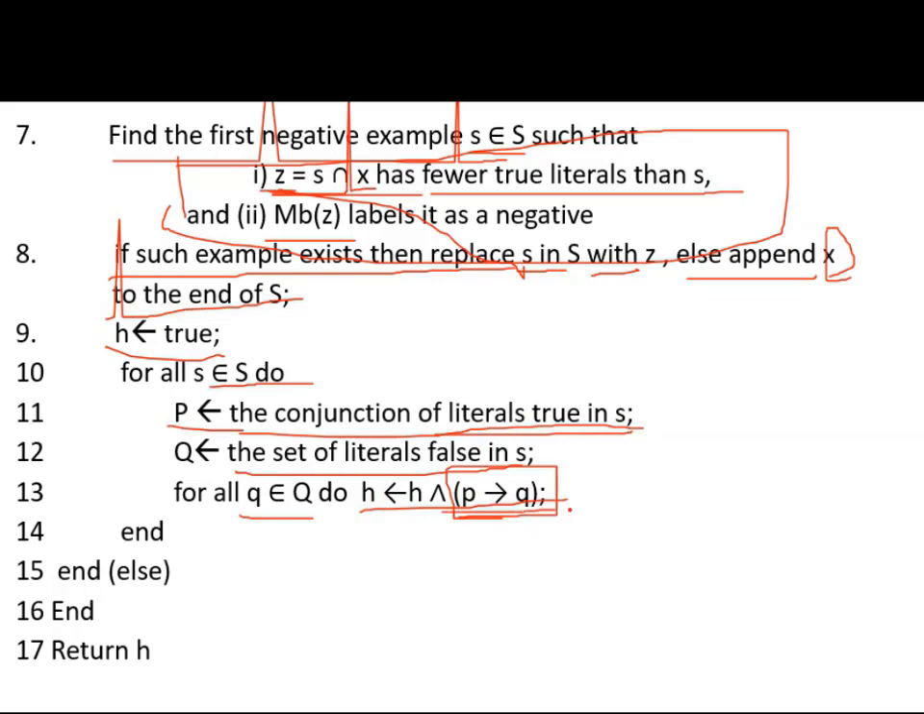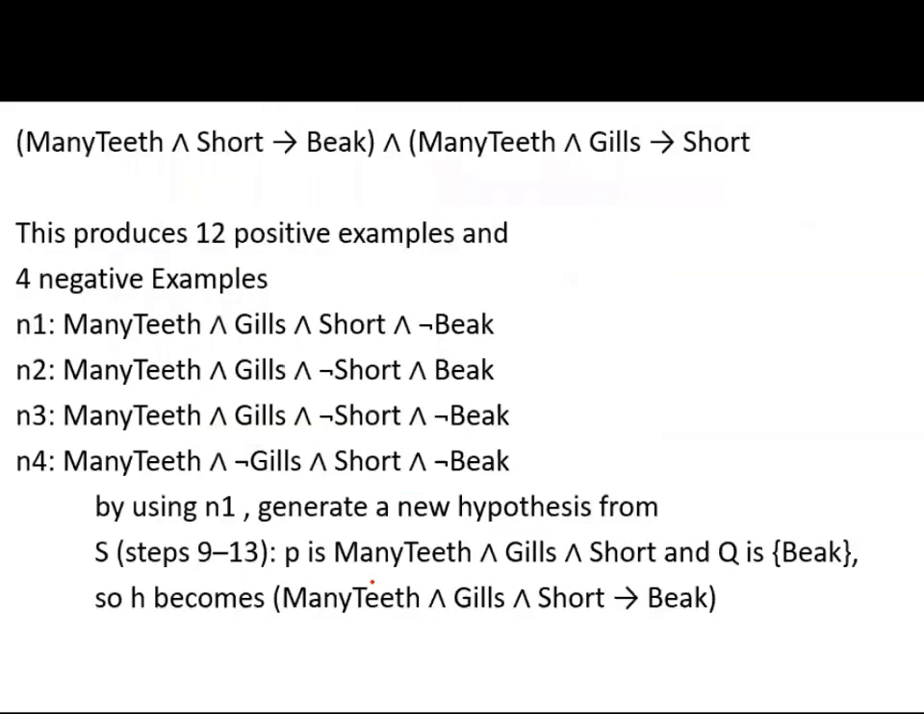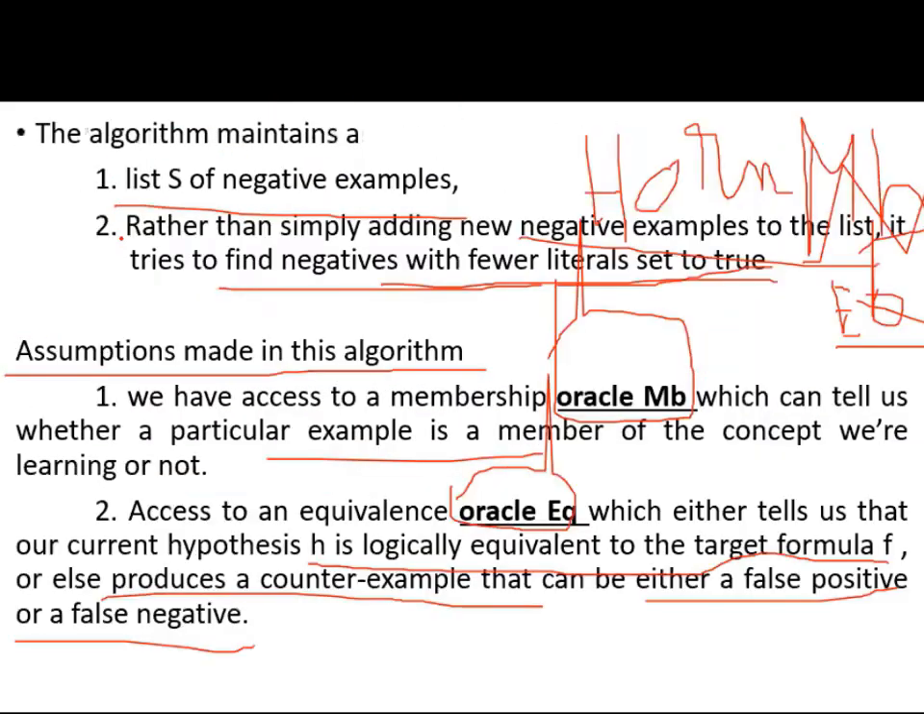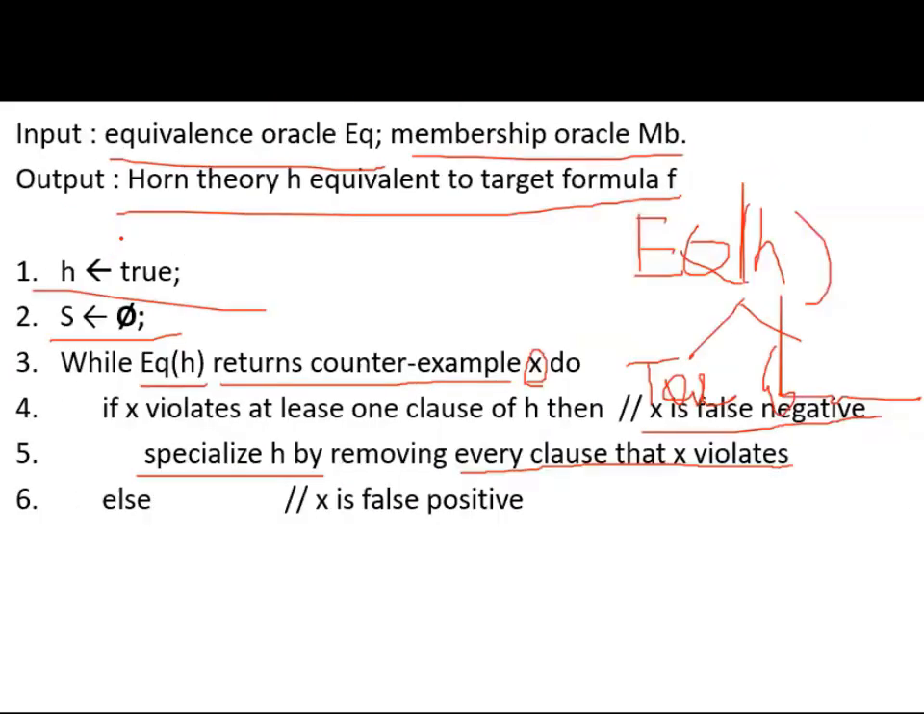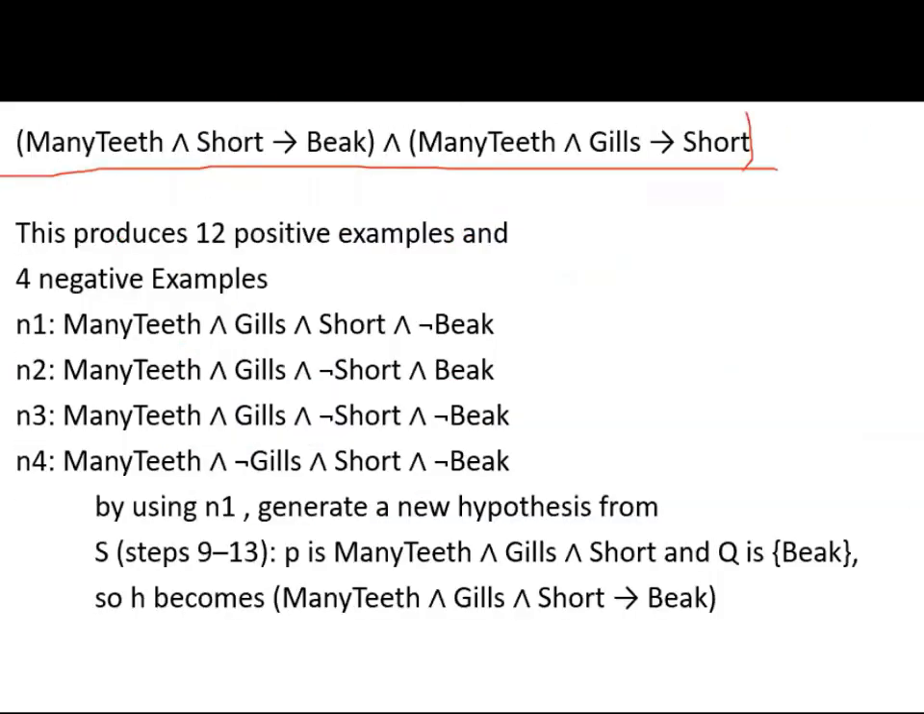So this is going to be added to our H. This is our algorithm. We can see with an example also. Let us see with an example. For example, our target horn clause is this.